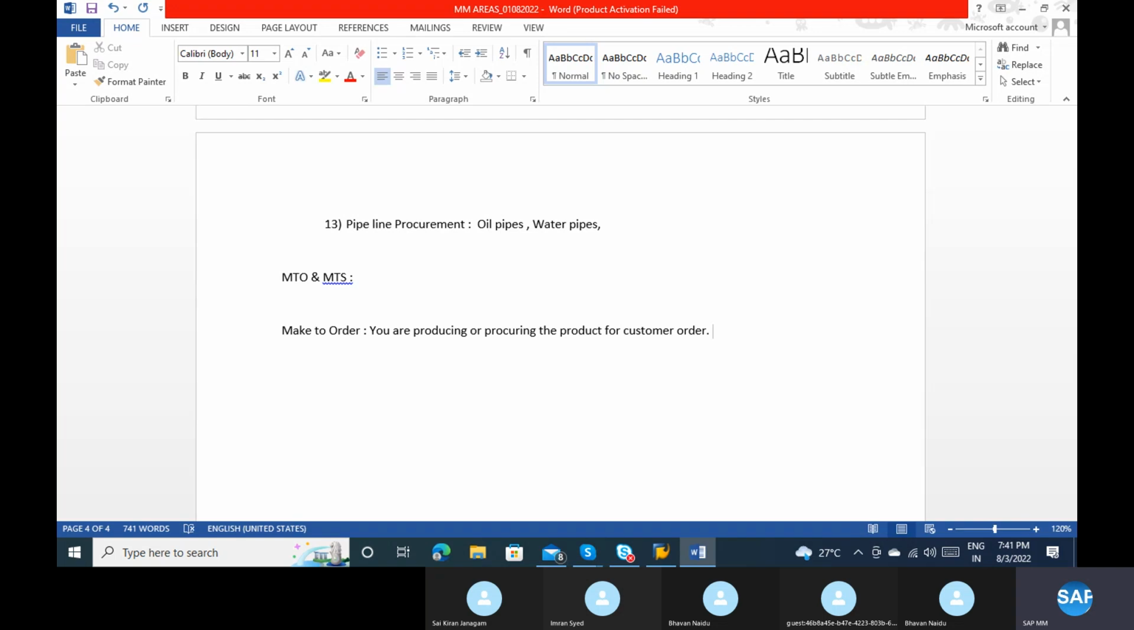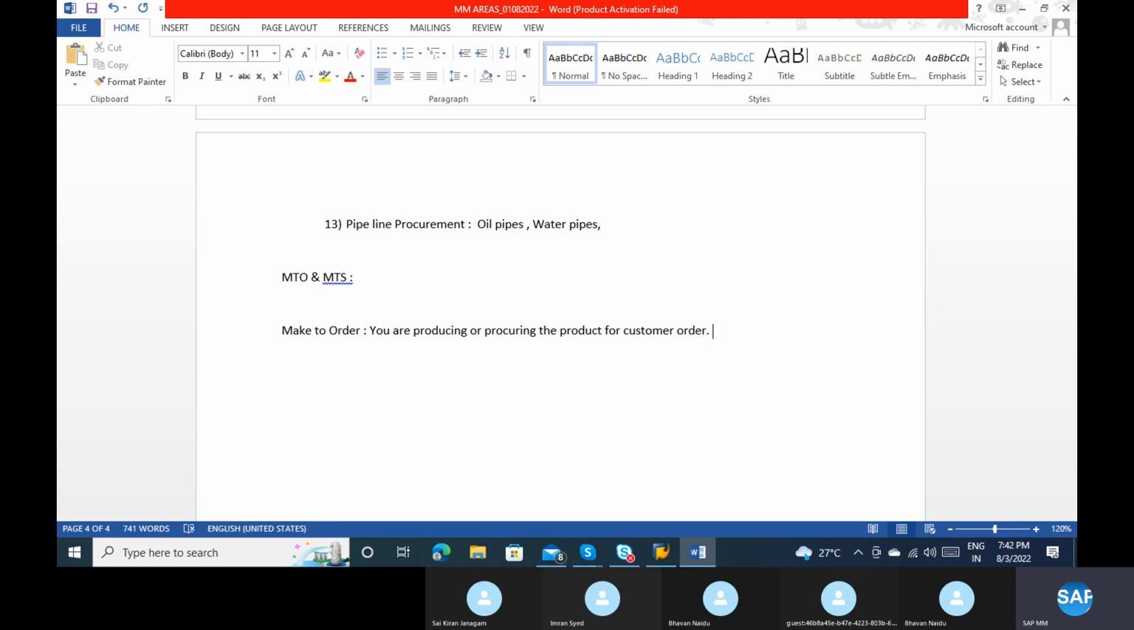So when you are buying or producing the product, it is especially for the customer requirement. We will not produce the product without any customer requirement. Let's say if you go to the nearest restaurant and order a burger or a pizza, this is make to order. They are especially preparing this pizza for you. I'm just giving a small example. Make to order means we prepare especially for the customer order. If we don't have any customer order, then we will not produce any product.